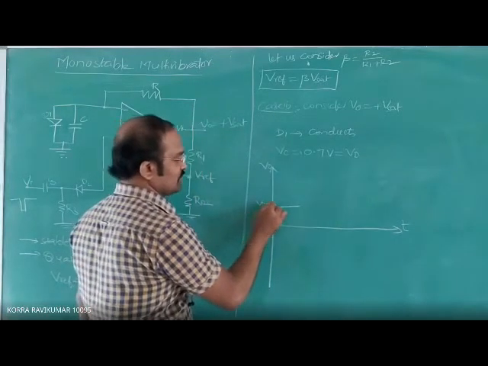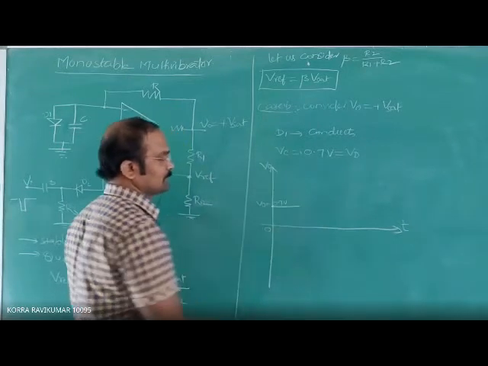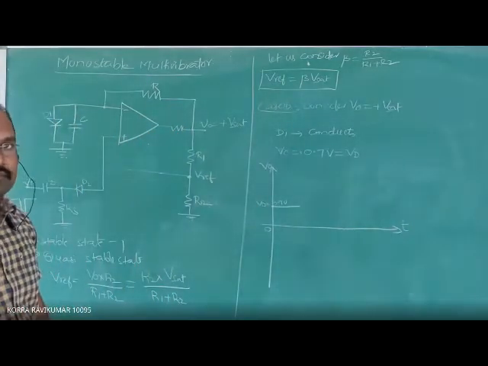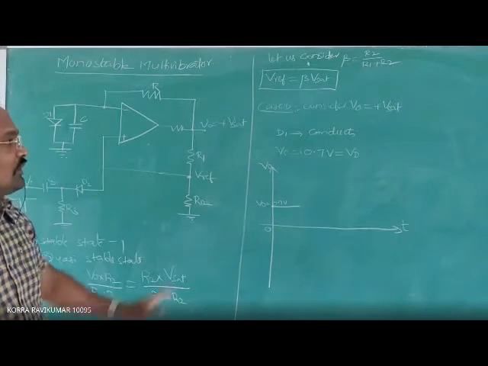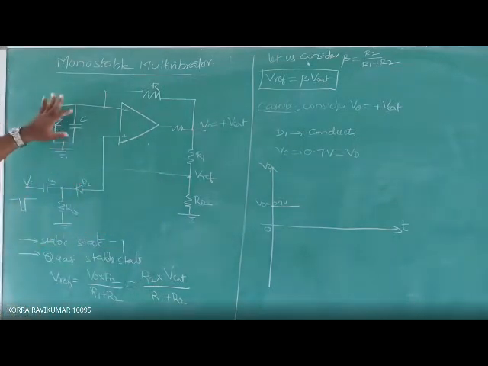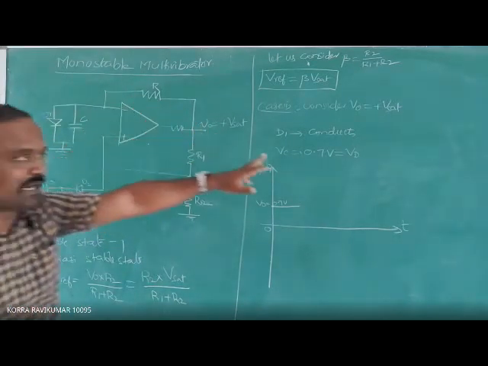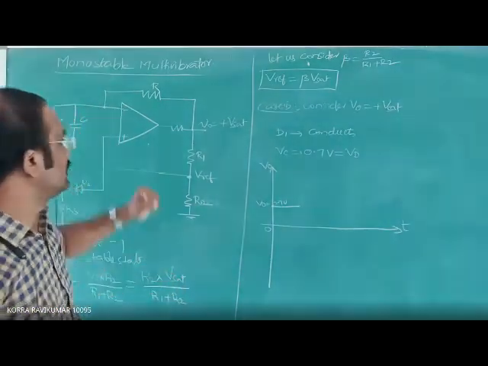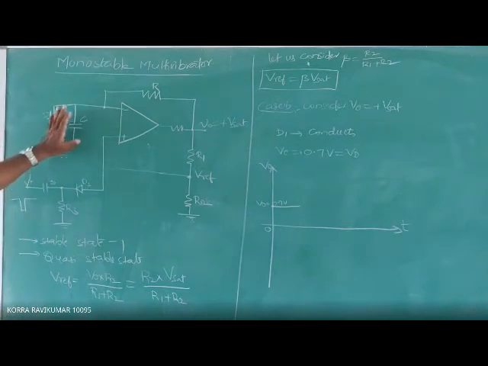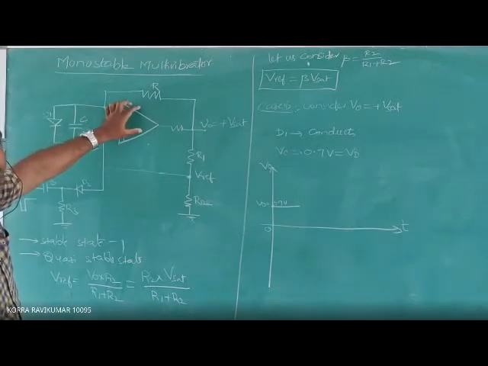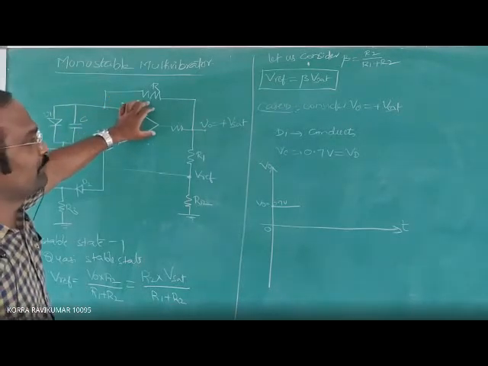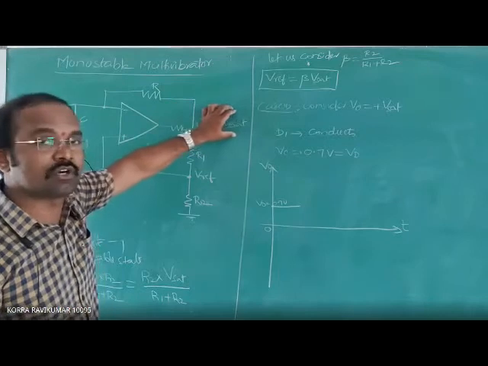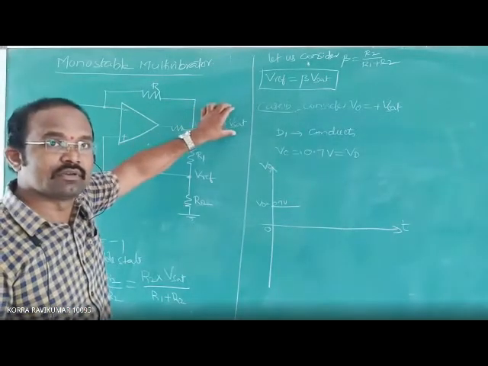Whenever the voltage across this capacitor is clamped to 0.7 volts, then because of the capacitor action, the output of this 741 op-amp becomes constant and stable.